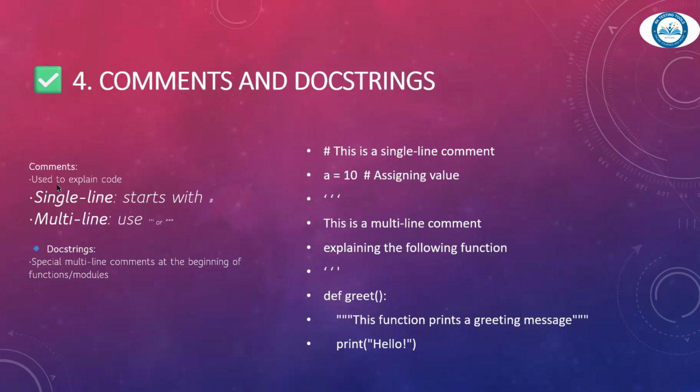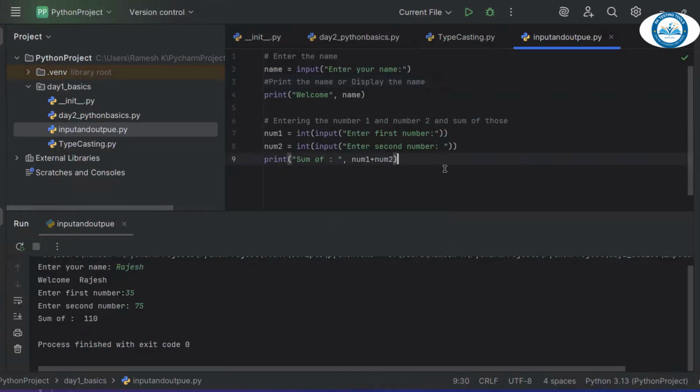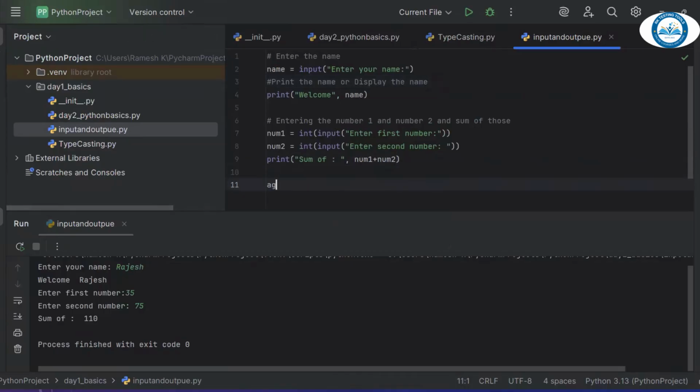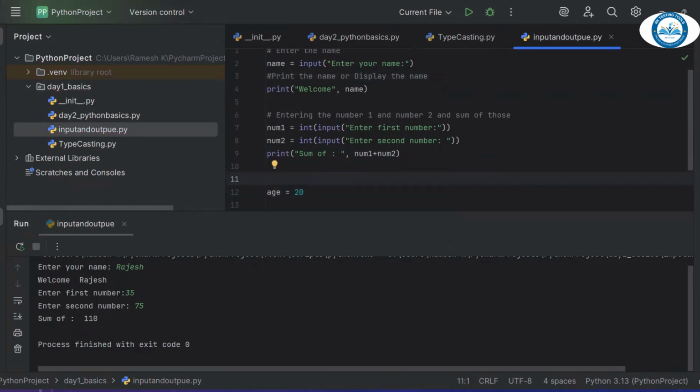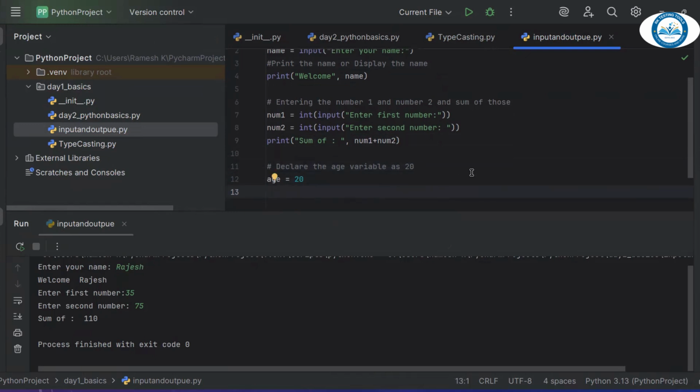So we can do comments in multiple ways: a single line comment and multi-line comments. For single line comments, we use the hashtag. For example, I want to declare a variable: age is equal to 20, and above it you can write a hash symbol and declare the age variable as 20. That means this code is declaring the age variable with the value 20.